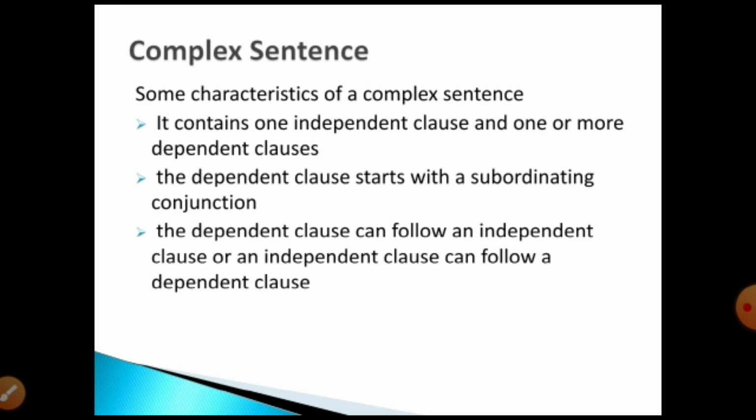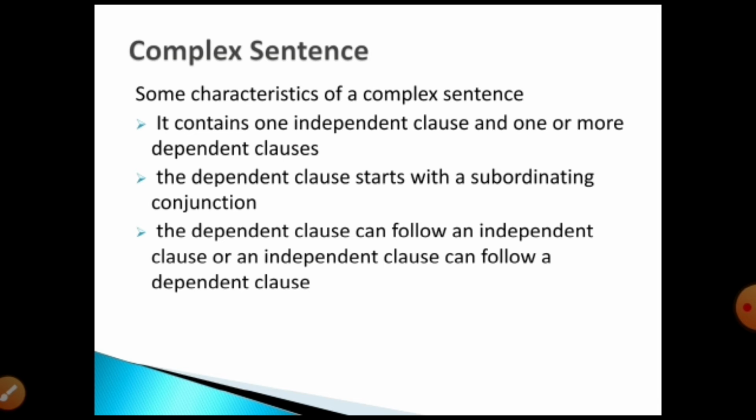Okay. Then the dependent clause starts with the subordinating conjunction. See, there we use coordinating conjunctions like yet, and, so, or, nor, but, these kind of words we have used in that compound sentence.